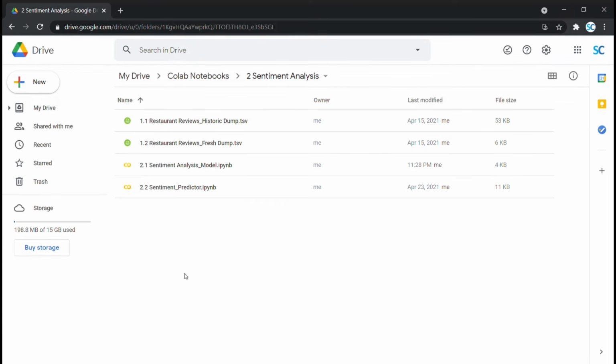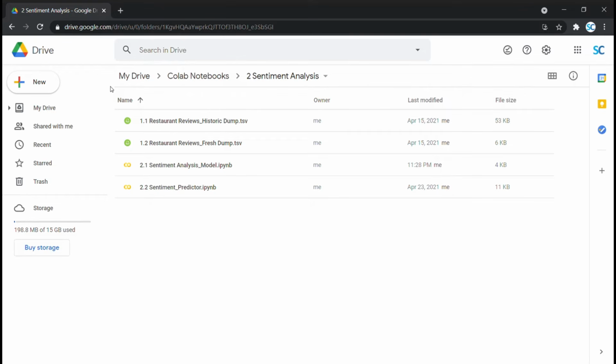Before we get started on the coding part, there are certain prerequisites you would need to know. First, we would use Google Colab for Python coding, which is Google's free cloud-based platform. We have already done a small video on getting started with Colab. Refer to the description below for the video link.